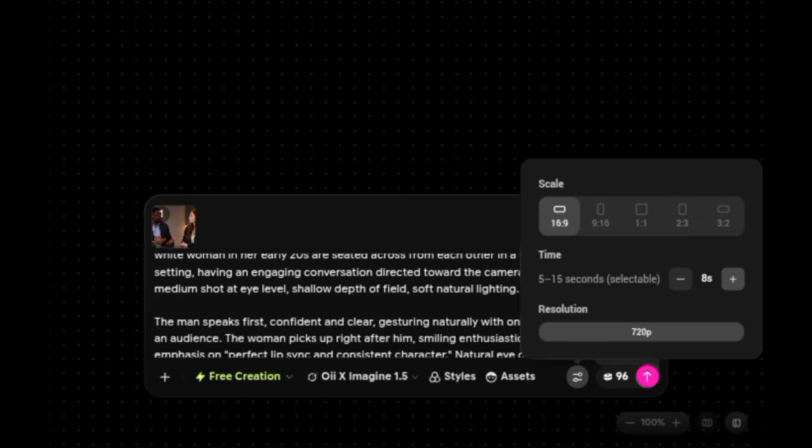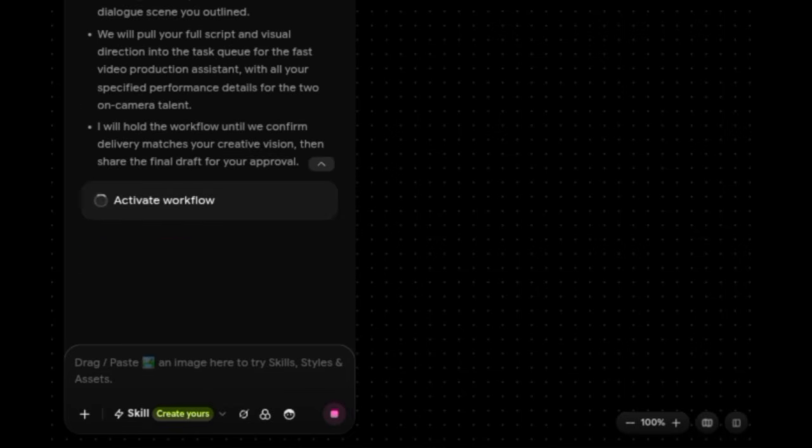Remember, they have given you almost 200 free credits. Okay, so all of this you are creating for free. So once you've done that, for resolution 720p is good enough for us to use. So click on this arrow facing upward to send. Now once you click on that to send, it will analyze the prompt and it will start generating in a few seconds. So now you get to see what the analyzing process is all about. You can see planning. I have completed validating and translating your video production request into our official production workflow step.